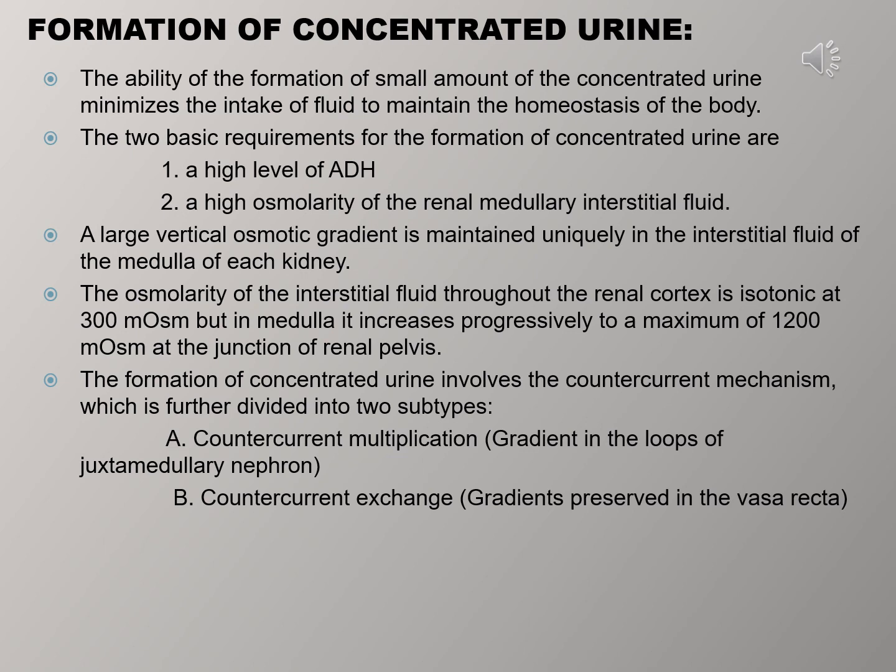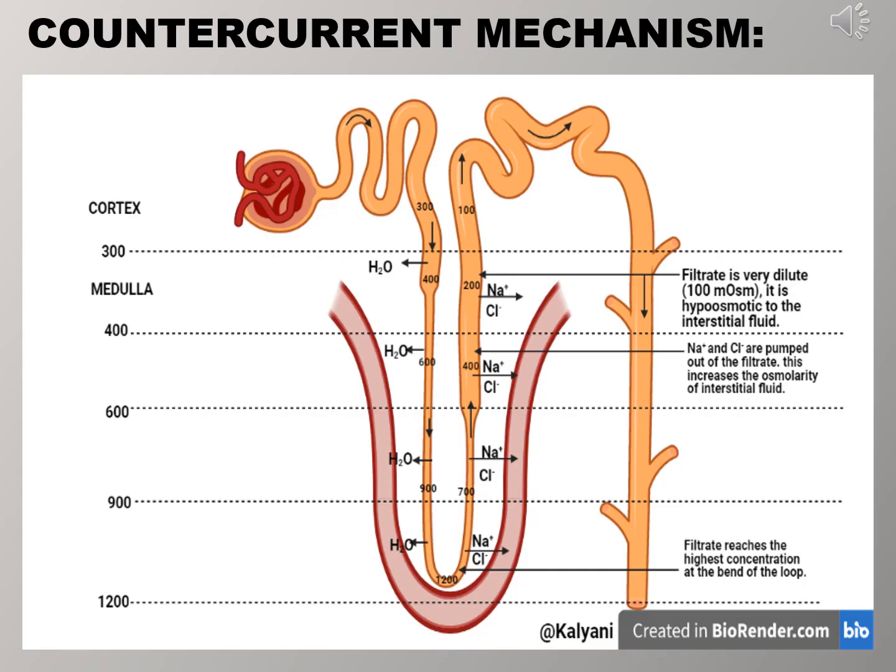The exchange of solute and water between the blood and interstitial fluid is known as countercurrent exchange, and the vasa recta is considered the countercurrent exchanger. This is the picture showing the countercurrent mechanism, in which the osmolarity increases from 300 to 1200, moving from the cortex to the medulla.